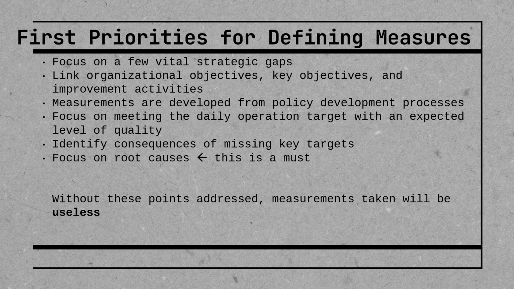Now, the next is focus on meeting the daily operation target with an expected level of quality. The next, identify consequences of missing key targets. So you want that measurement to be able to let you know what's going to happen if you miss your key targets, right? So what happens in the event of failure, if there's a failure that exists? And then the most important one is focusing on root causes.